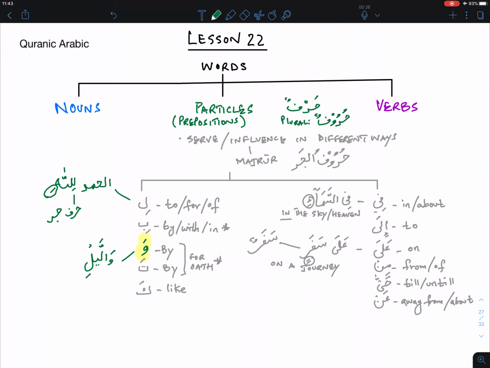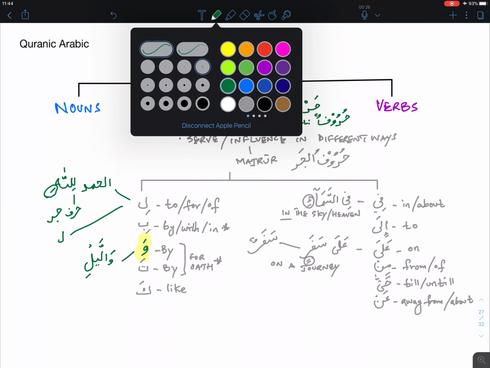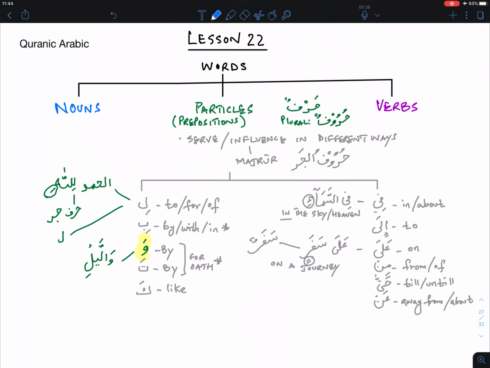Now, the other example that I want to give you here is, let's look at how, when these particles are coming with nouns, the writing changes. So what you have here is lam, and I'm going to use an example here, and I'm going to attach it to al-ibad. Right?